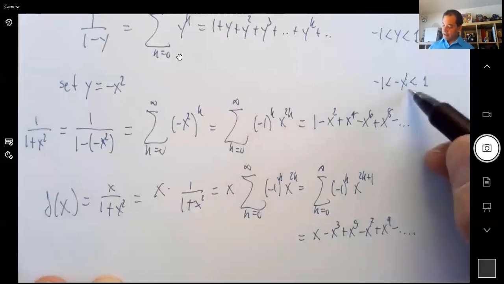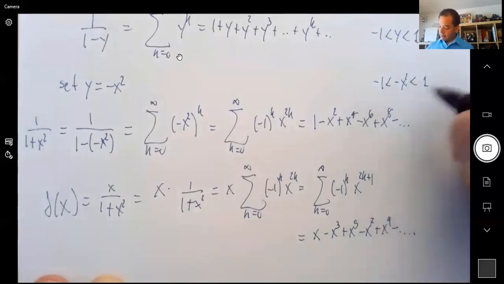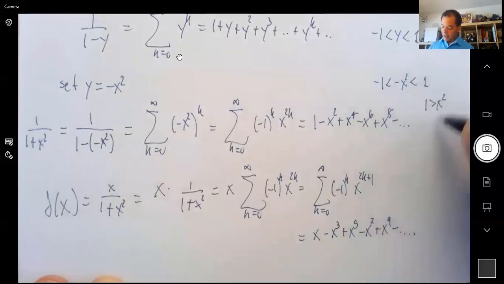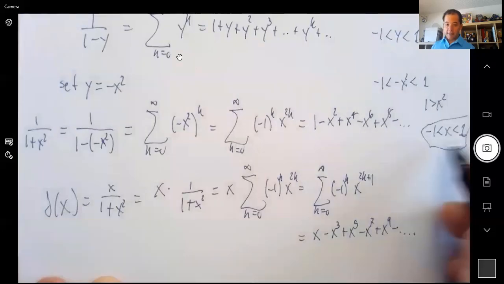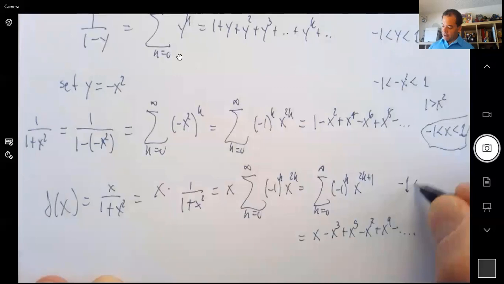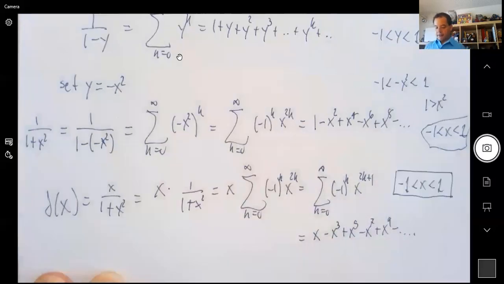But this one over here is the same as 1 greater than x squared. So that means, again, x between -1 and 1. And if you multiply by x, the same bound holds. So this is good between -1 and 1, strictly. Those are the endpoints where this one works.